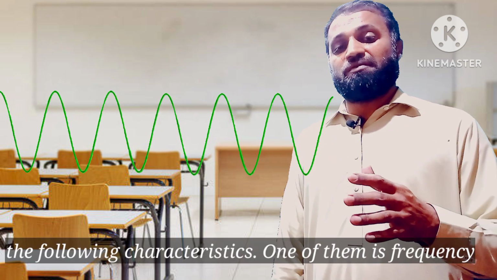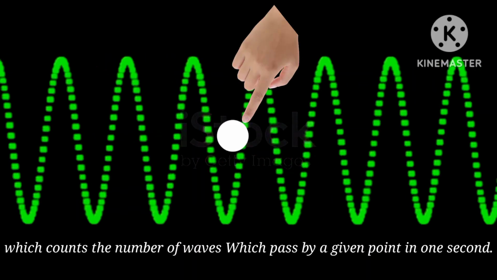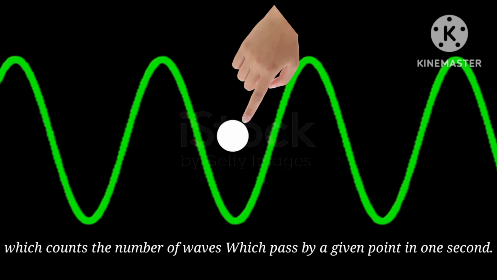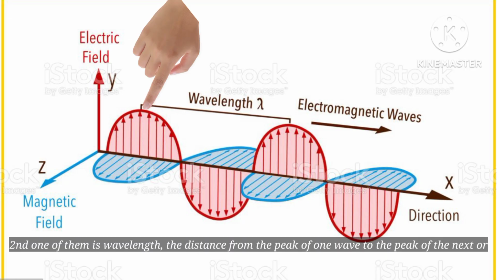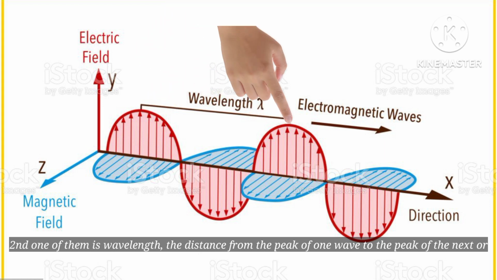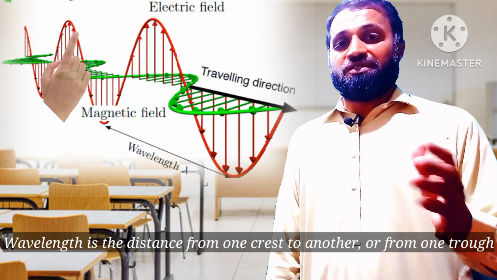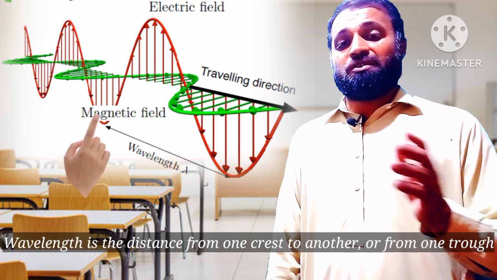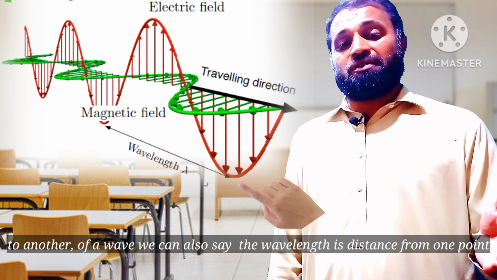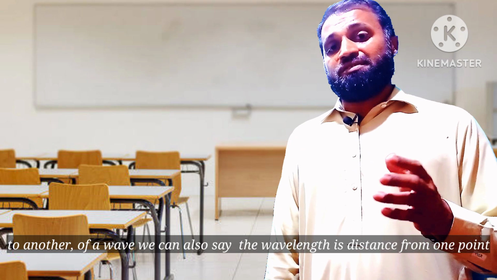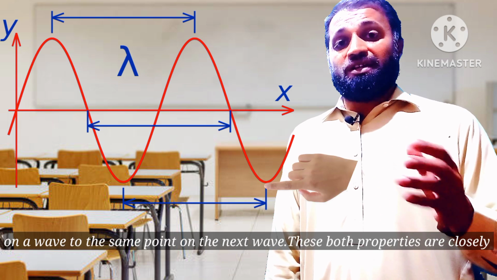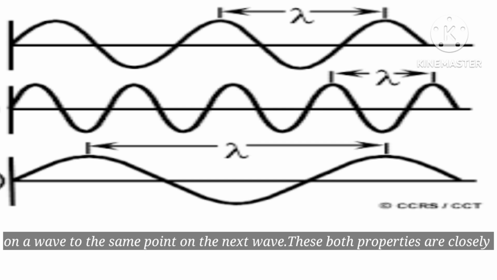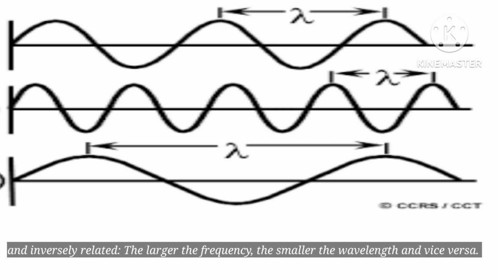One of them is frequency, which counts the number of waves which pass by a given point in 1 second. Second is wavelength. Wavelength is the distance from the peak of one wave to the peak of the next, or from one crest to another crest, or from one trough to another trough. Also, we can say wavelength is the distance from one point on a wave to the same point on the next wave. These two properties are closely and inversely related. The larger the frequency, the smaller the wavelength.